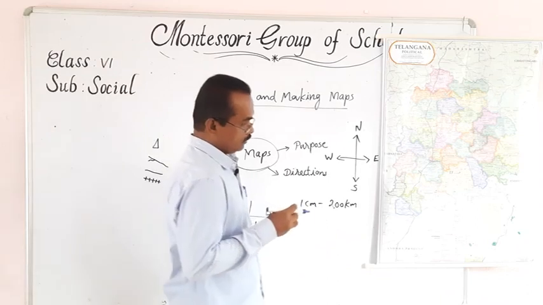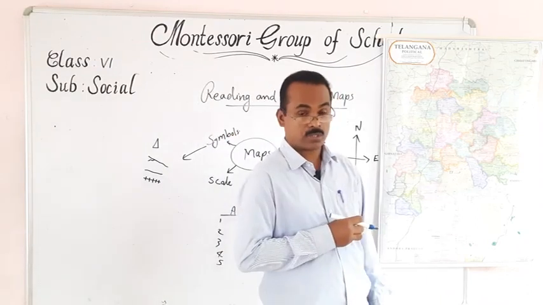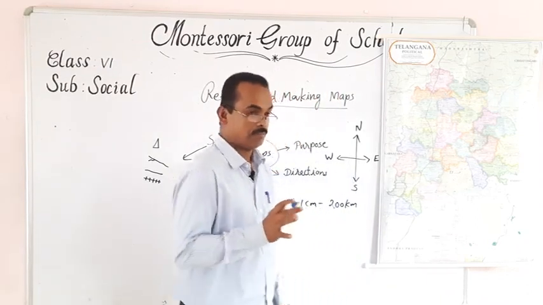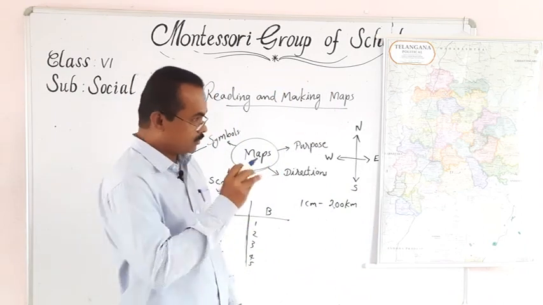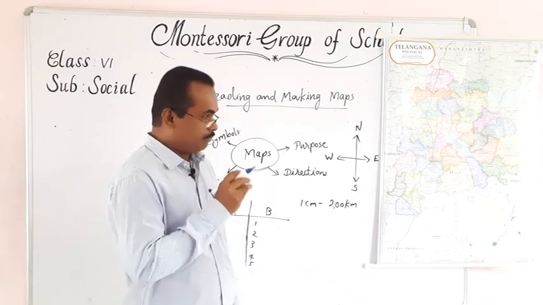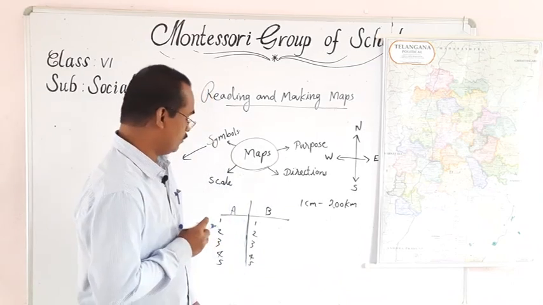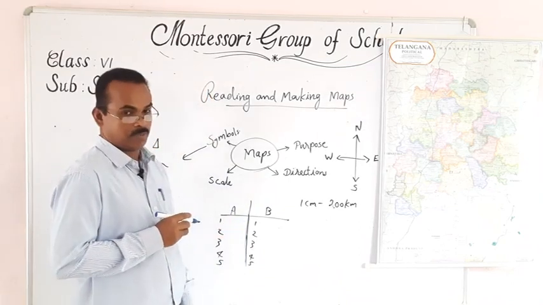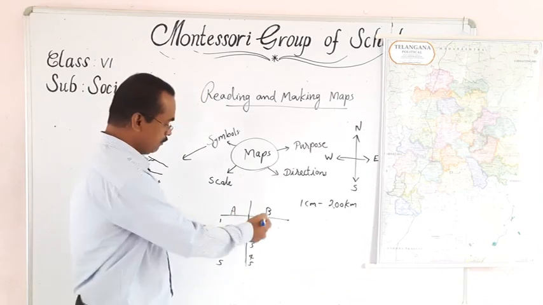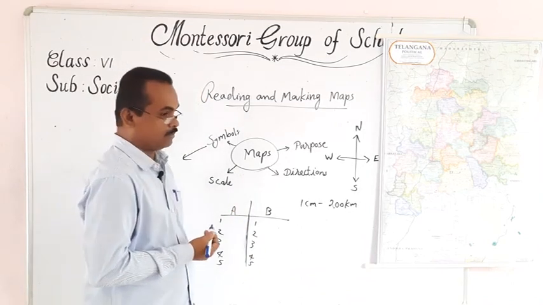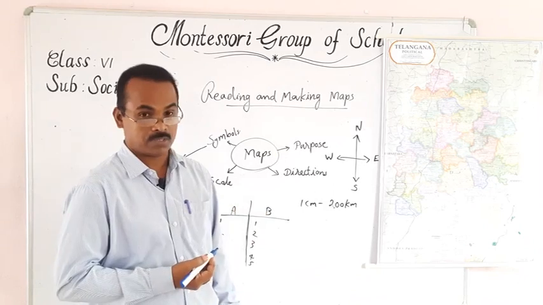Suppose the question is whether Khammam is in the coastal area. Within 10 seconds you have to observe the map and give the answer. If you give the correct answer, you will get a tick mark, otherwise the other team will get that mark. Is Khammam located in the coastal area?